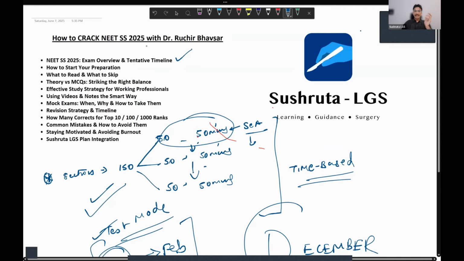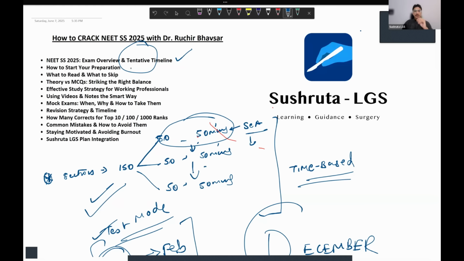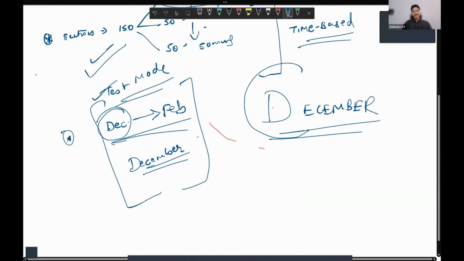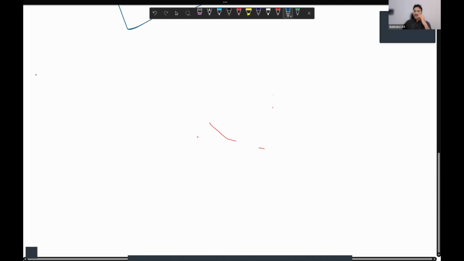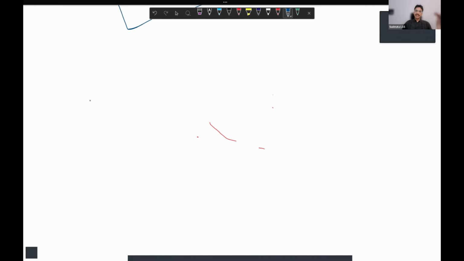This is obviously a tentative timeline. Obviously, nobody can be sure at this stage. Now, how to start your preparation? This is very important because many students are randomly starting with reading theory.